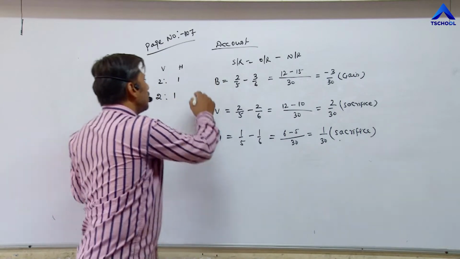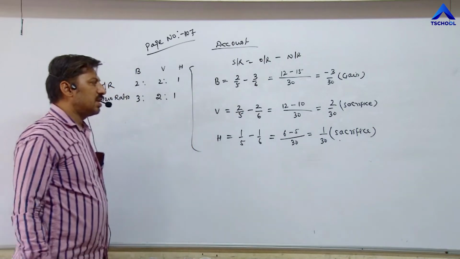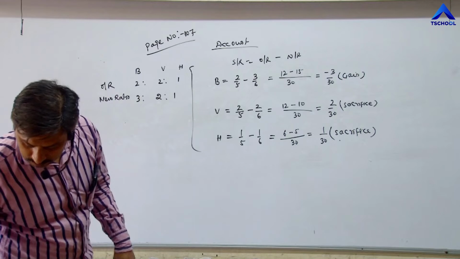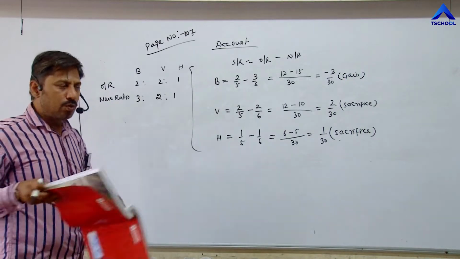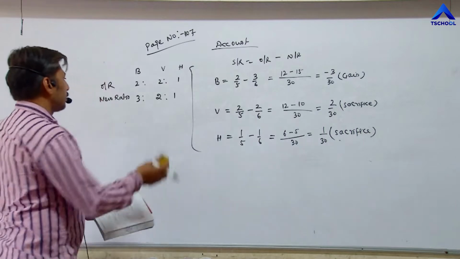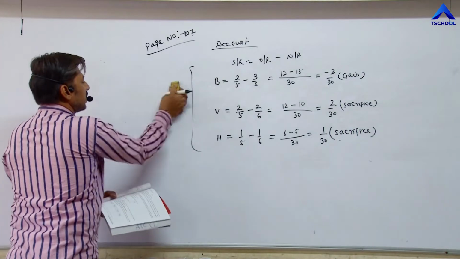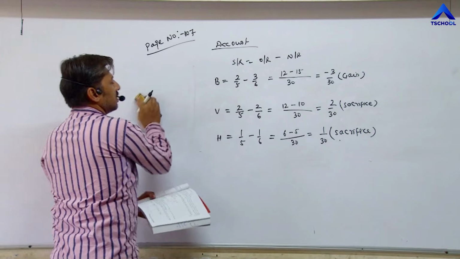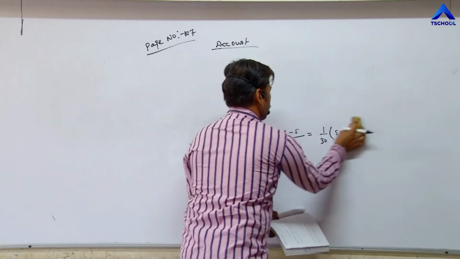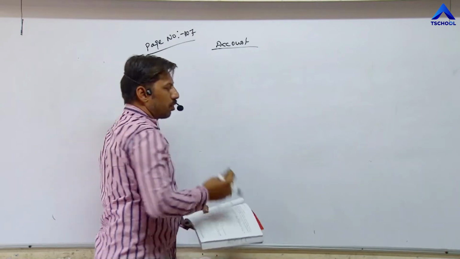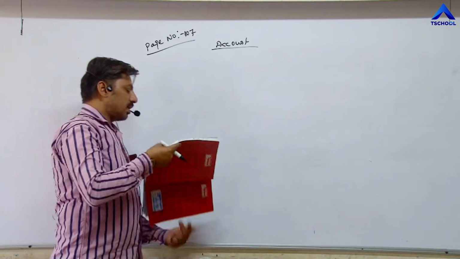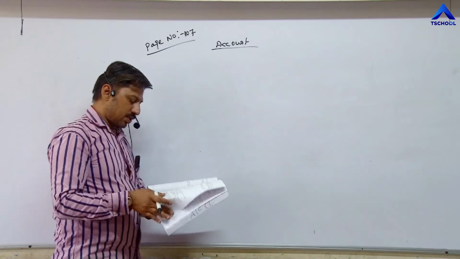So this is the method of doing sacrificing ratio. The two illustrations we have done. In the same way, you have to do illustration 3. Now you can do sacrificing ratio in an easy manner. Sacrificing ratio is equal to old ratio minus new ratio. The two questions from the illustration we have done on the basis of sacrificing ratio. Now we will take another question which is based on gaining ratio.